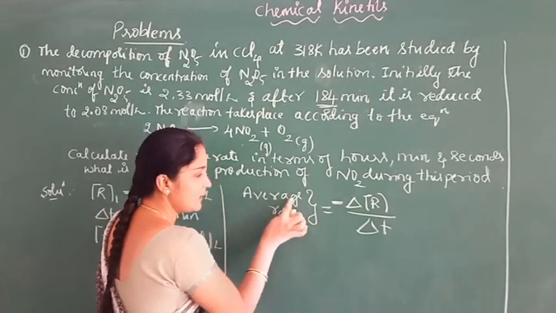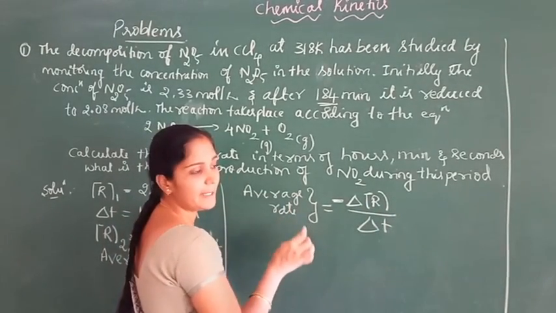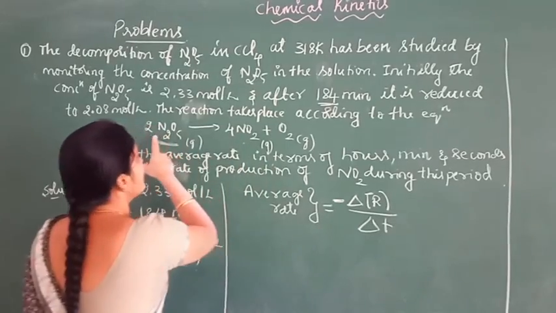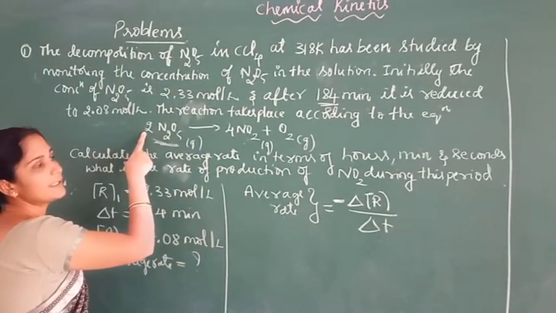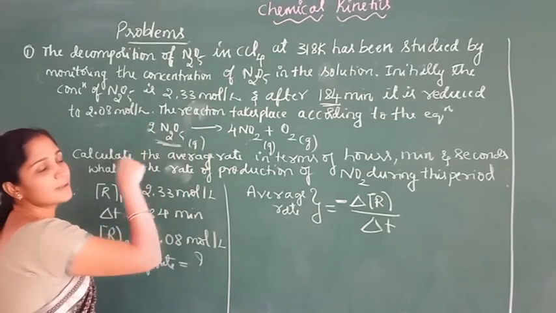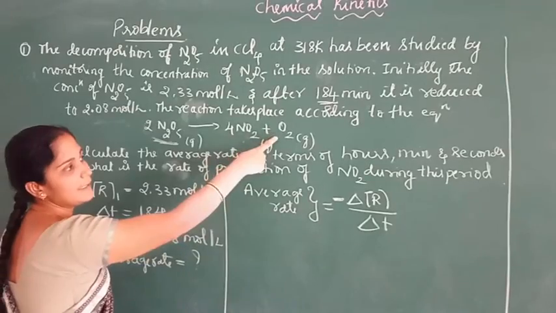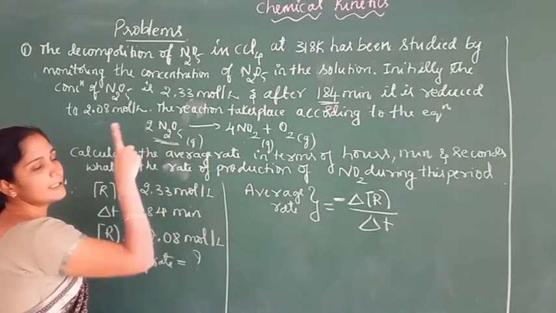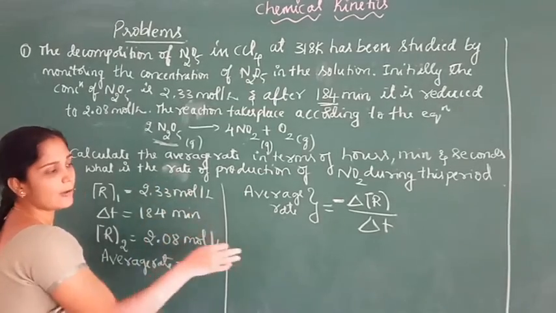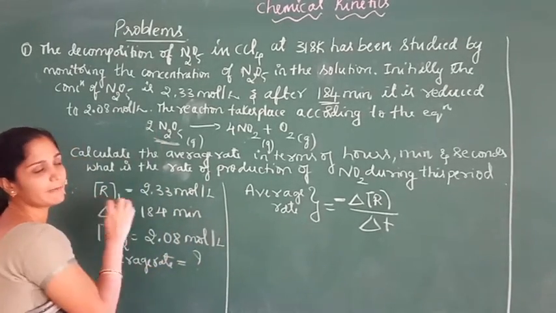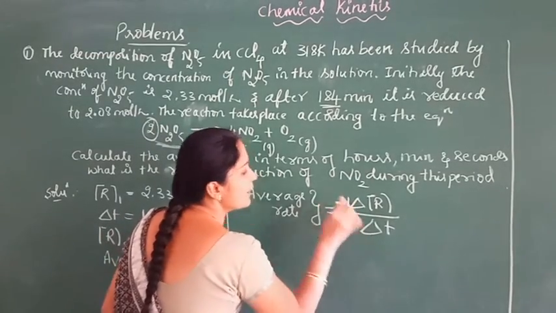Here, in this reaction, the stoichiometric coefficient on both sides is not same. Here the stoichiometric coefficient is 2 and here 4 and 1. So in order to get unique value, divide the rate of disappearance of reactant by respective coefficient. Therefore, here 1 by 2.